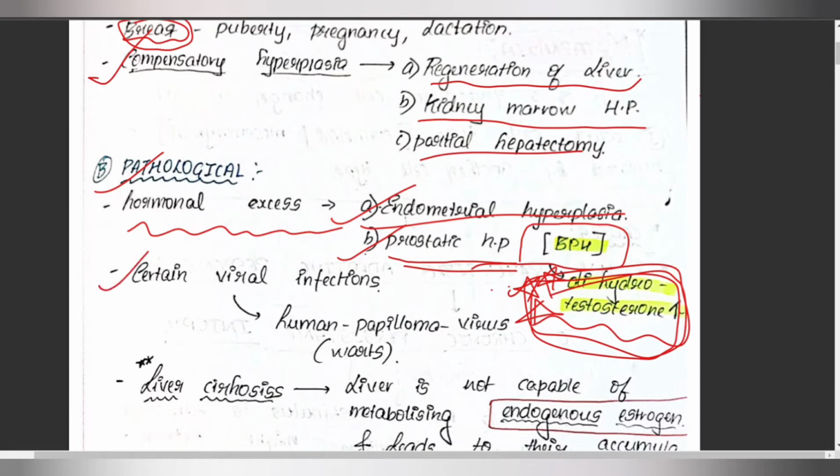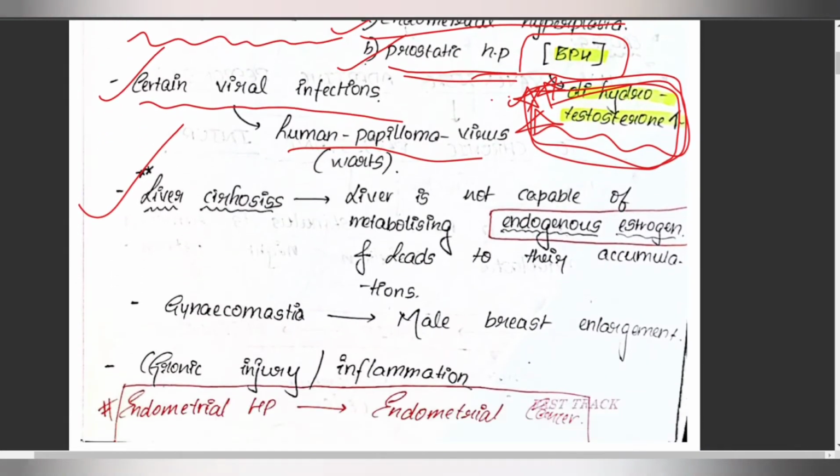It also might be due to certain viral infections like the human papilloma virus, which mainly causes warts. It is also due to liver cirrhosis, where the liver is not able to metabolize the endogenous estrogen. Very important. Where the liver is not capable of metabolizing the endogenous estrogen, it leads to the accumulation of this endogenous estrogen.